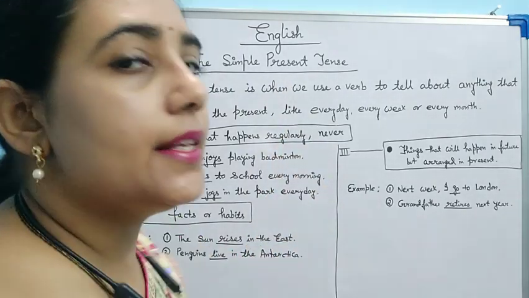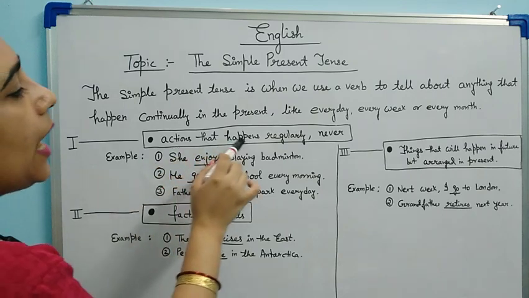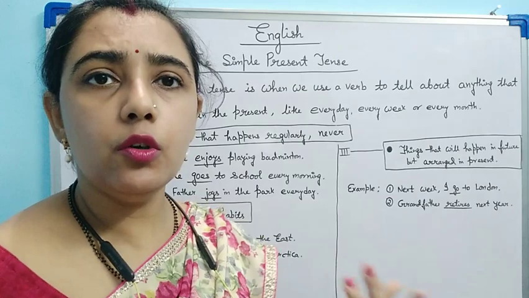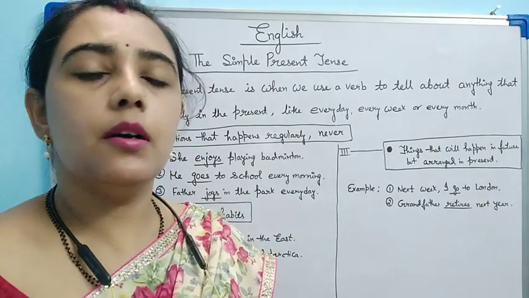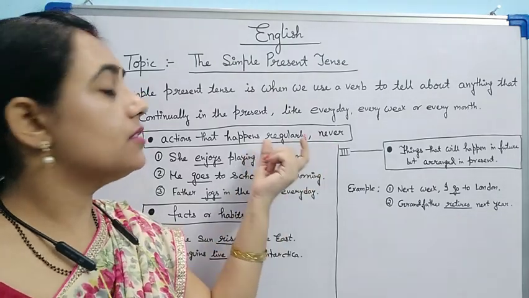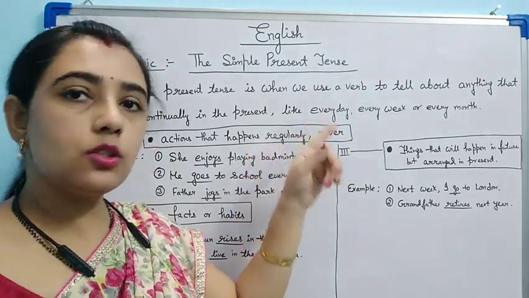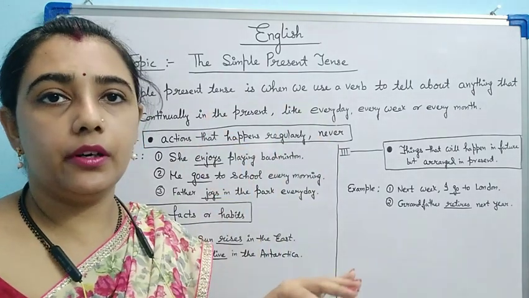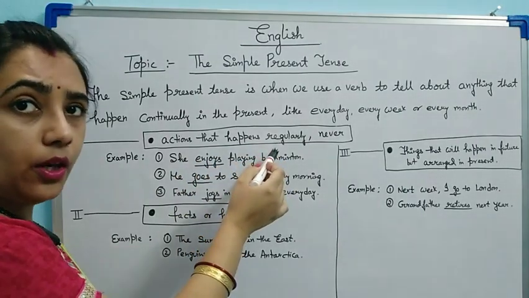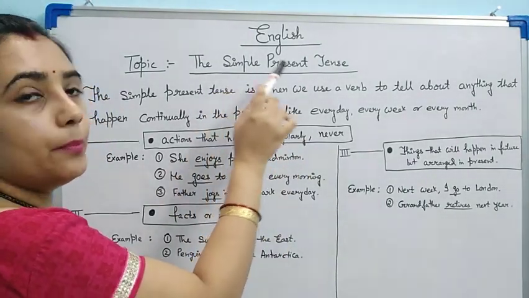Now let's see some examples. First point to keep in mind is action that happens regularly or never. Like I never eat non-veg. So when anything happens regularly or when anything never happens, that is also a continuous form, that it will never happen, right? So when the action happens regularly or it will never happen, then we use simple present tense.